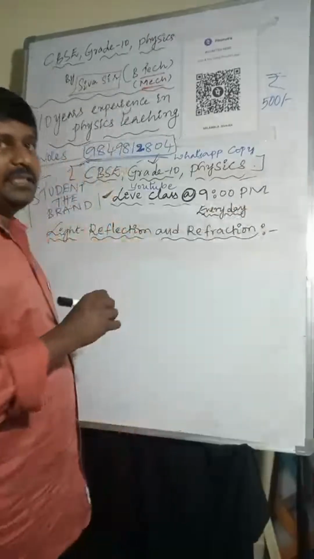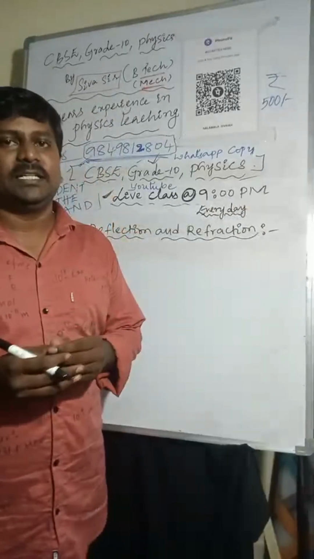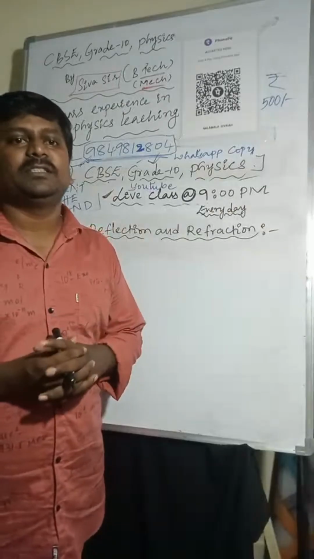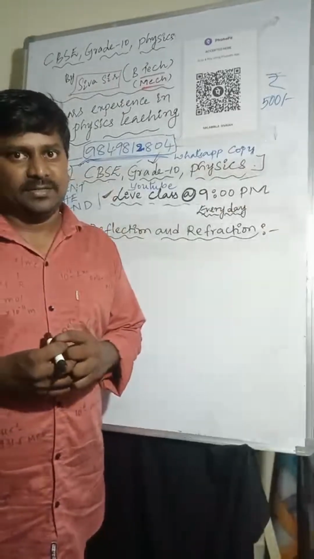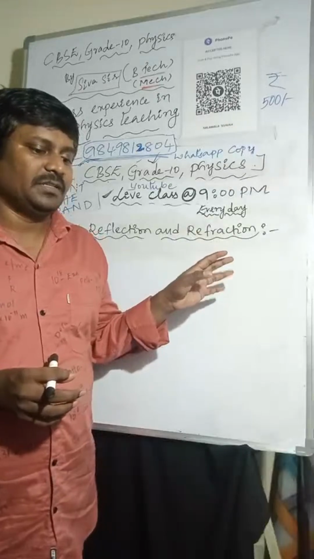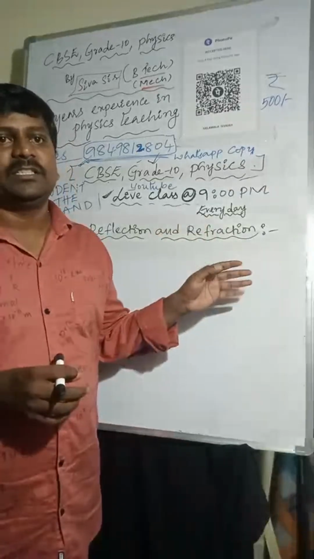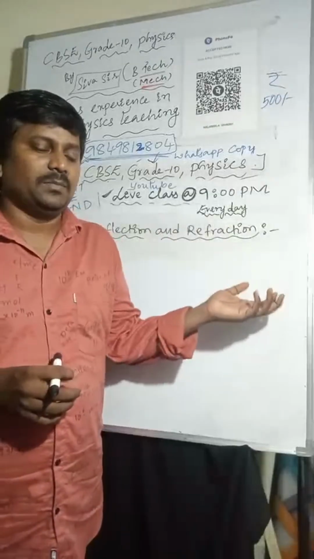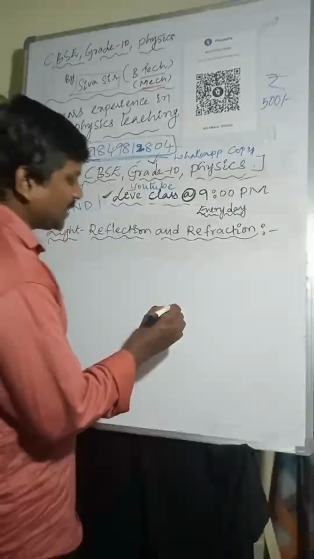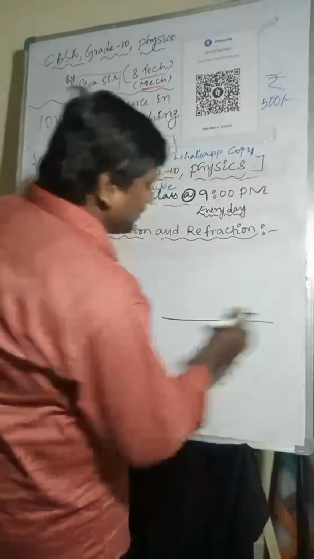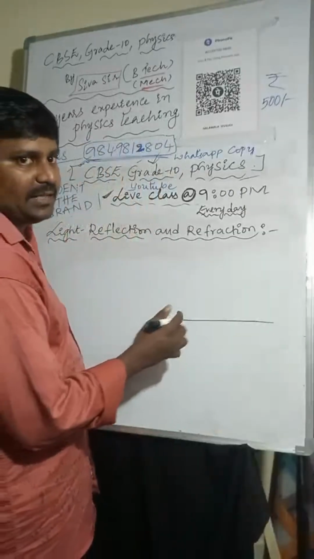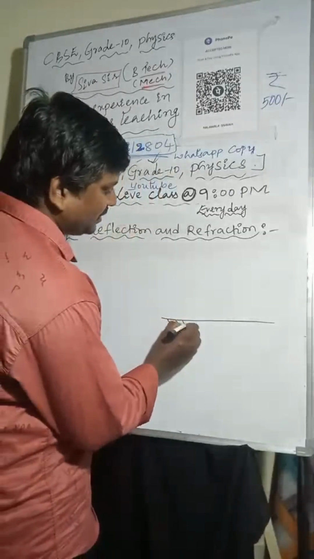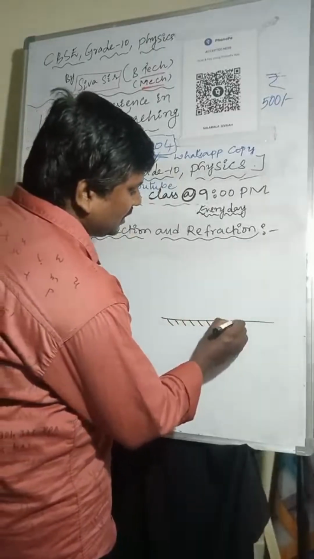Light is a form of energy which gives the sensation of sight. When light is incident on the surface, it reflects back into the same medium. So I'm considering here a plane surface, and light is incident on the surface.